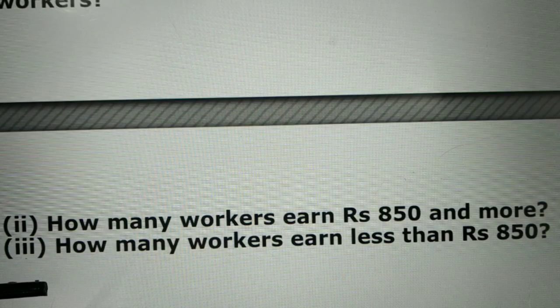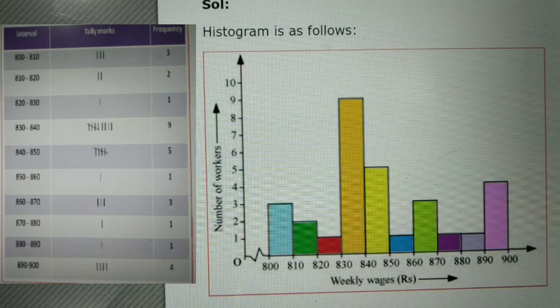So we have to count the number of workers who have wages more than 850 and less than 850. Now students, see the histogram of the given table of question number 3. In question number 3, we drew the wages of the workers and a frequency table using tally marks. Now see, in this histogram, what is the process?